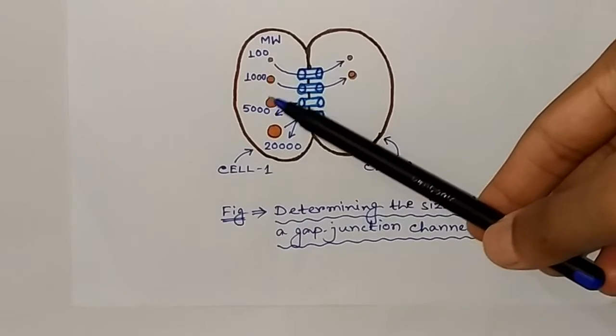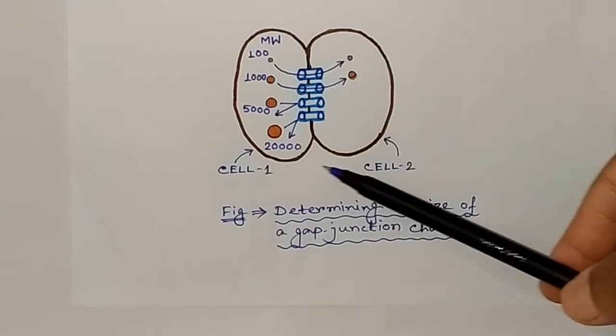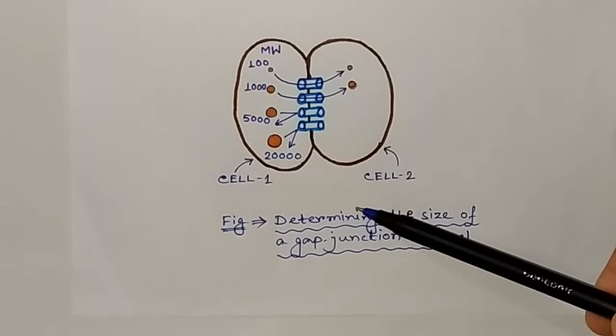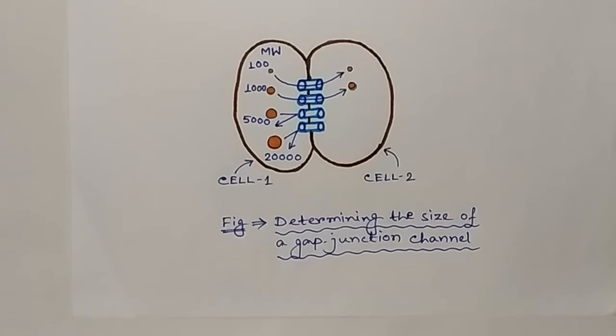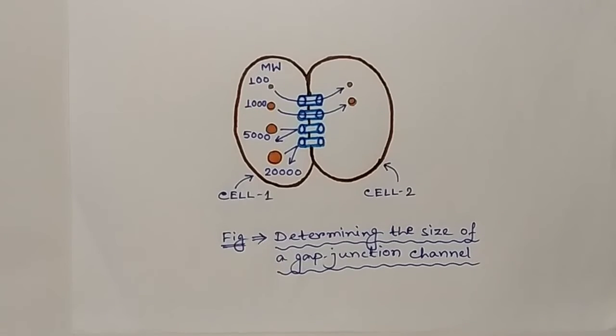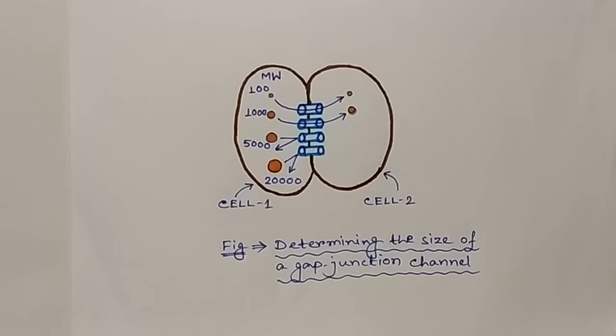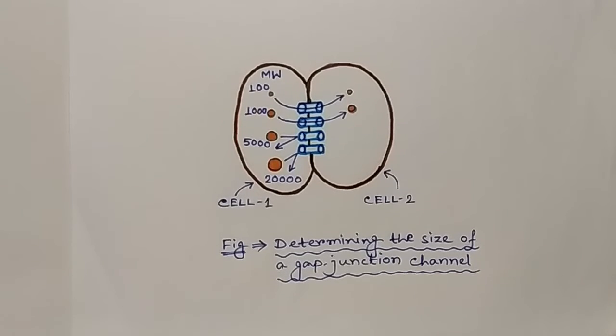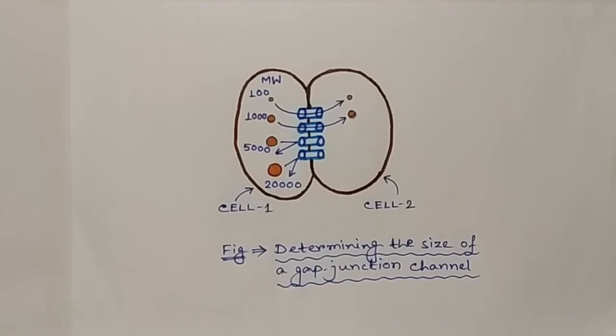Thus, the coupled cells share their small molecules such as inorganic ions, sugars, amino acids, nucleotides, vitamins and intracellular signaling molecules like cyclic AMP and inositol triphosphate, etc. But not their macromolecules like proteins, nucleic acids and polysaccharides, etc.